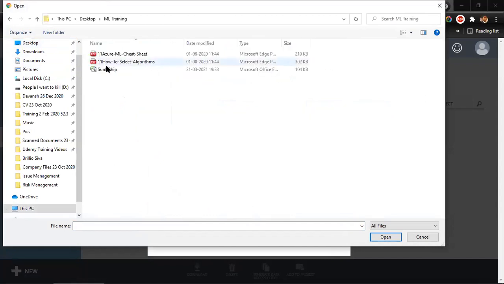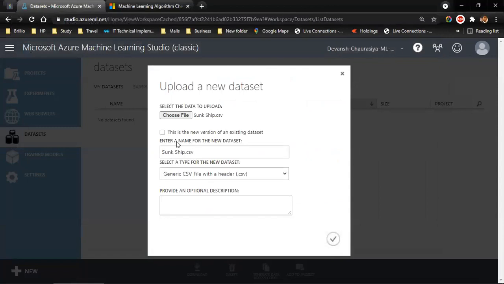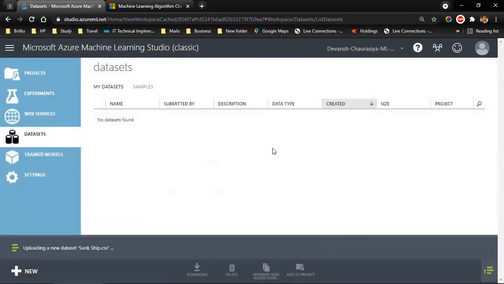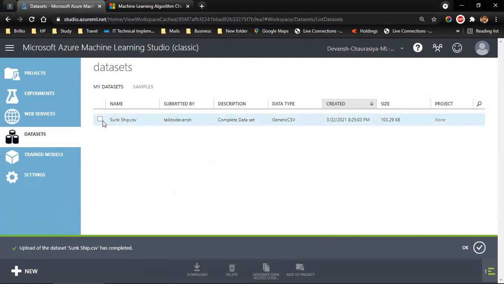ML training function. Is this a new version of an existing dataset? No, it is not, so I'm not going to check that. Provide an optional description. Complete dataset. I usually write whether it's some sample or the complete dataset. It helps in the future. Once it is done, I can click on the checkbox. It is uploading. Wow, now it is added.